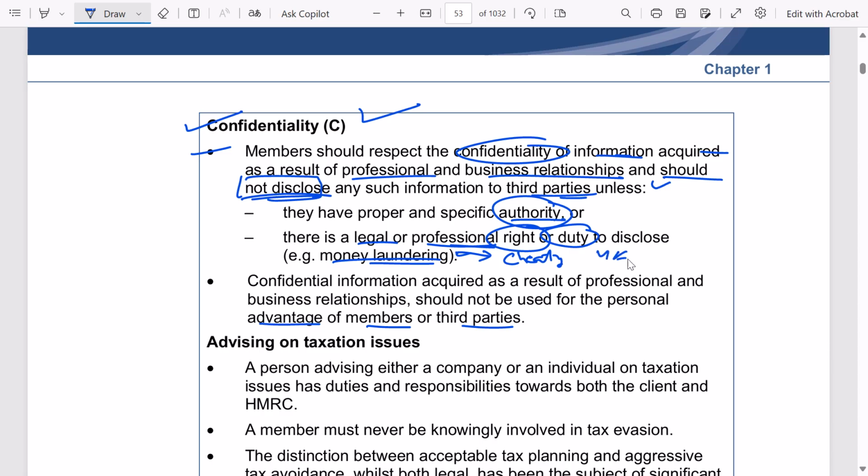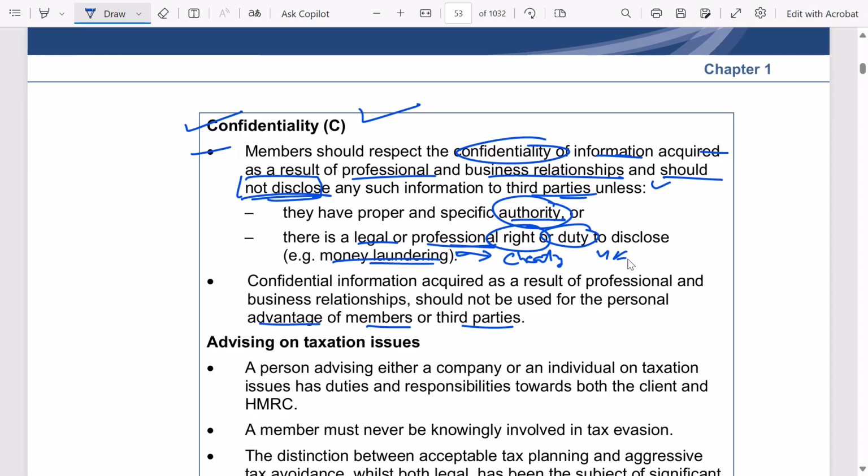Money laundering: if you are money laundering, that laundered money, that black money, would be infused into the economy, right? And you have not paid tax. That tax is paid to whom? The UK government. The entire UK government is for the public, of the public, by the public, right? So you are kind of cheating the entire government, the entire UK, by money laundering. So in this case, can I say disclosing this information to the relevant authority would be in